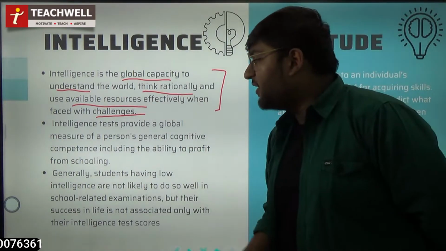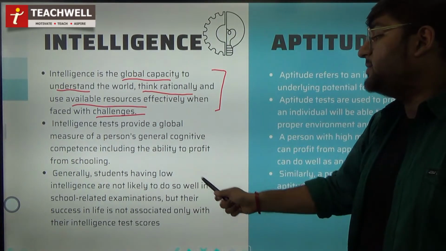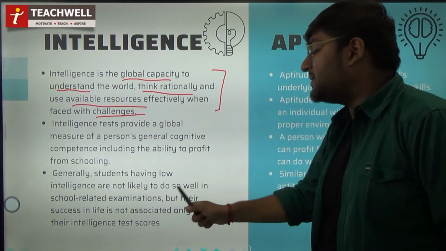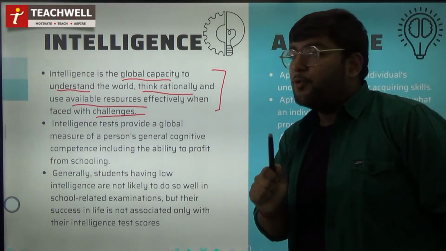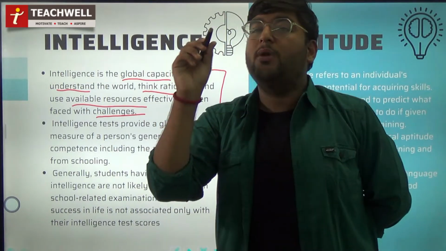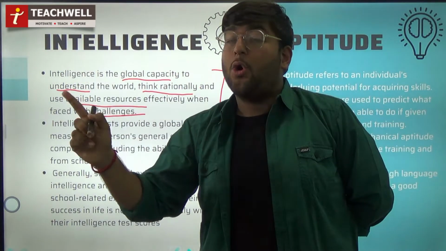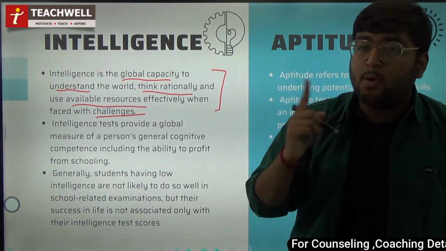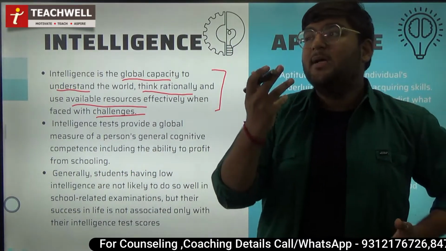right? Moving further, generally students having low intelligence are not likely to do so well in school-related examinations, but their success in life is not associated only with their intelligence test scores, right? अगर मैं बोलूं that if a person is not doing good at school, it doesn't mean that he or she will not excel in life. Although first stage, तो judgment first stage से definitely आती है when you are scoring good. People say that you are intelligent, right? ठीक है, but definitely ऐसा नहीं है.